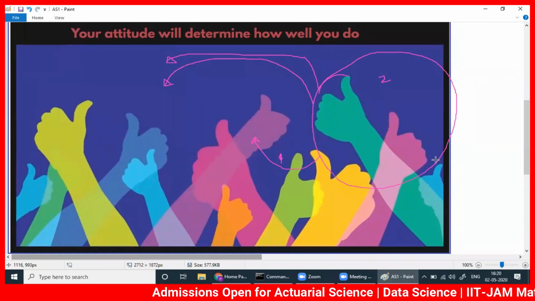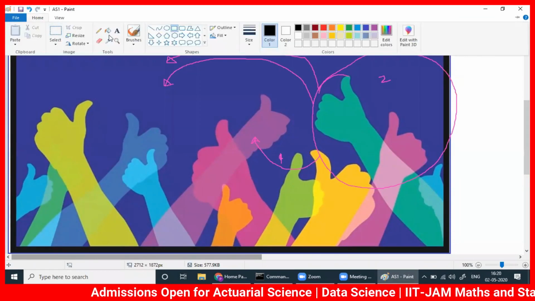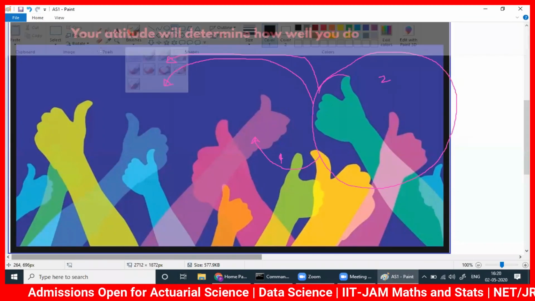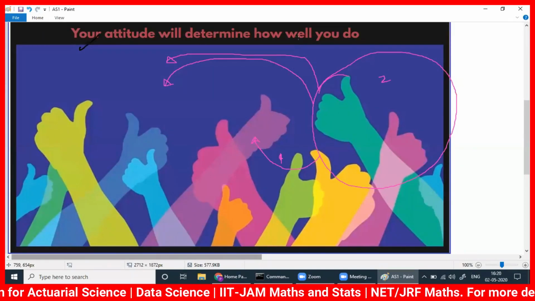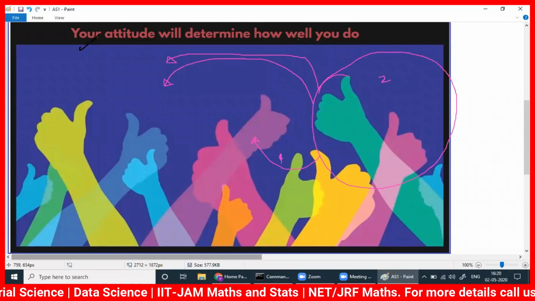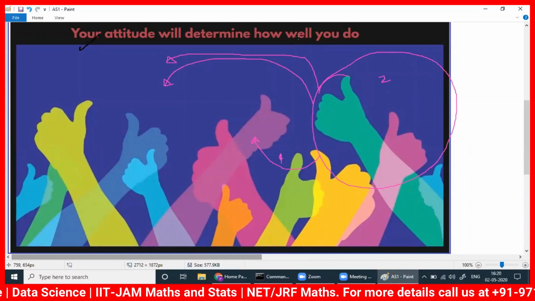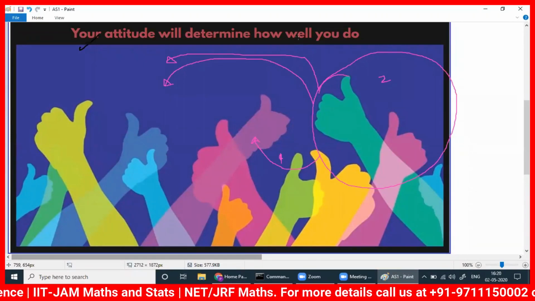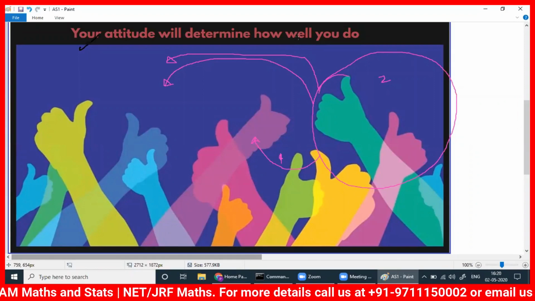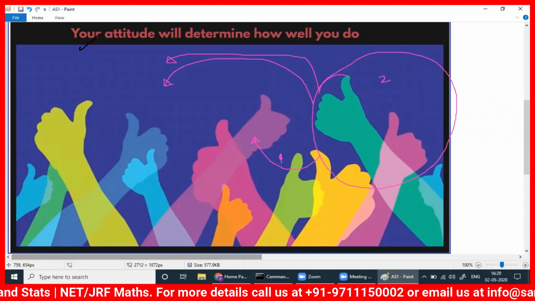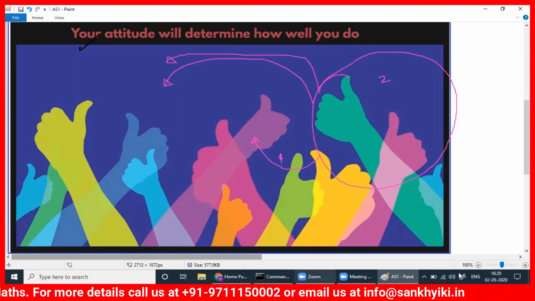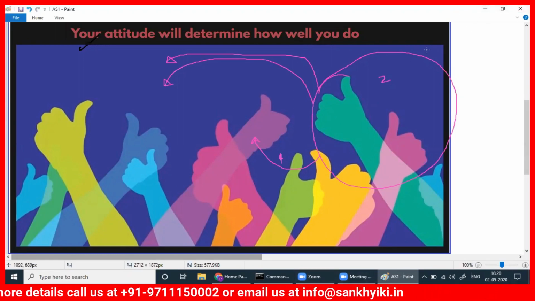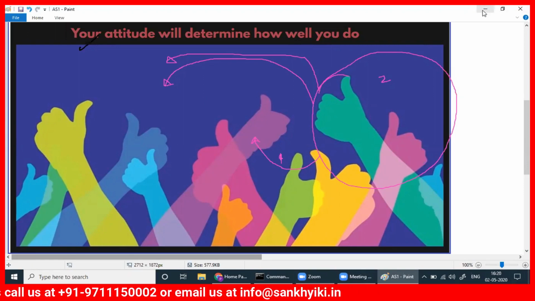Before starting, this one is very important. Your attitude will determine how well you do. We from the Sankhiki team wish you all the best. This is the first class. There is a saying, starting is half done. So if you utilize your time properly and concentrate properly, you will learn a lot today. Without further ado, let's get started.